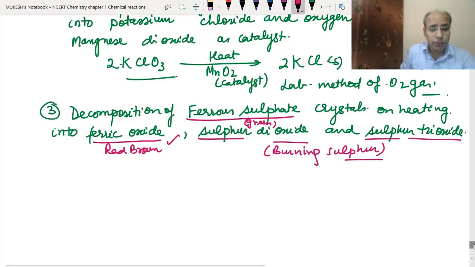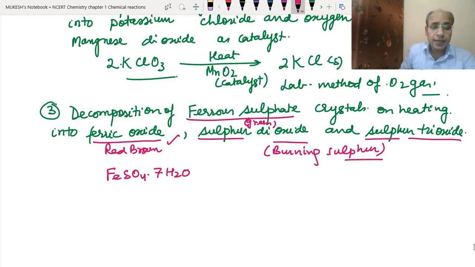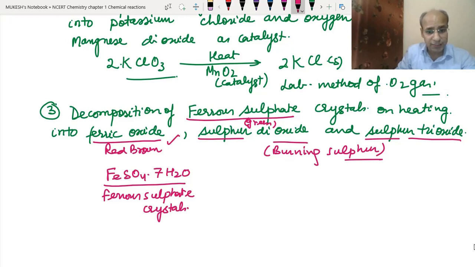Here we have to write two equations. One is FeSO4.7H2O, the ferrous sulfate crystals. These are hydrated salts that we will study in the next chapter. They contain water of crystallization. Now when we heat them, first they lose the water of crystallization. We will see water vapors coming out initially.